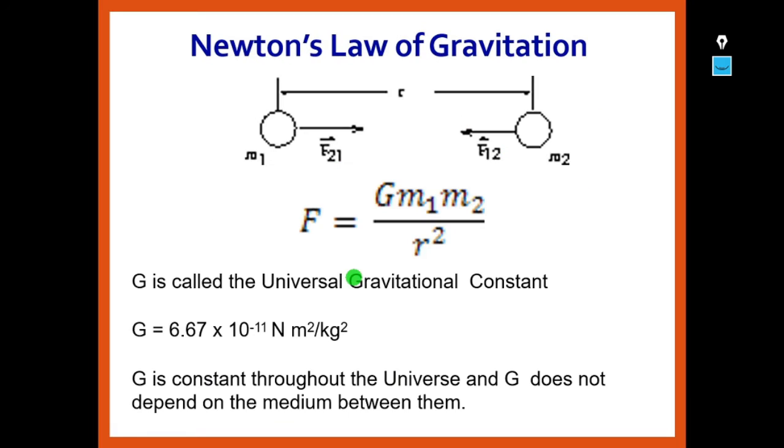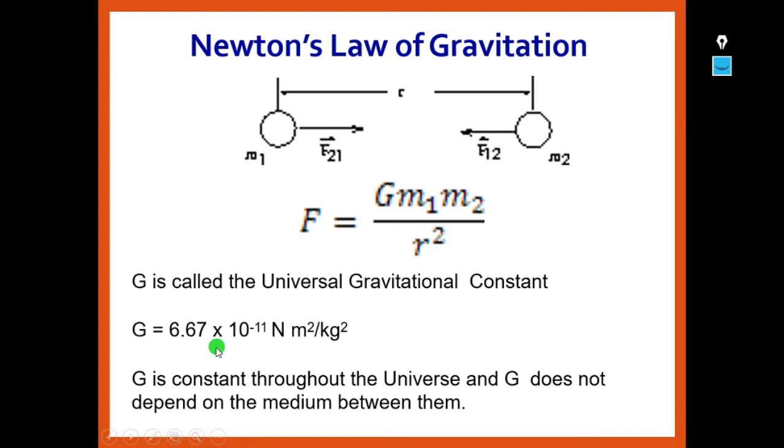Next, in Newton's law of gravitation, we show a body of mass m1 and another body of mass m2, whose centers are separated by a distance r. The force exerted by the first body on the second is F21, and the force exerted by the second body on the first is F12. Both forces are equal and opposite. So we can write F is equal to capital G m1 m2 by r square, where G is called the universal gravitational constant.